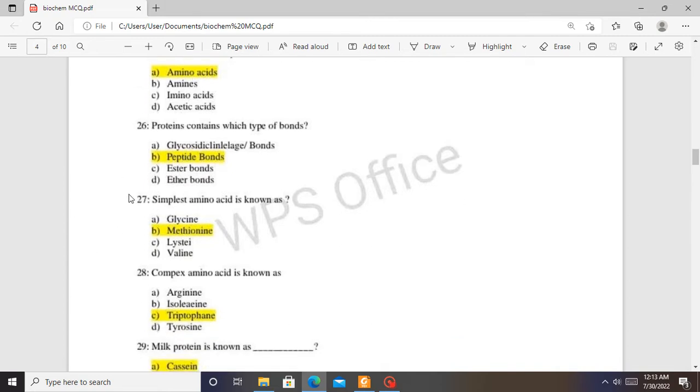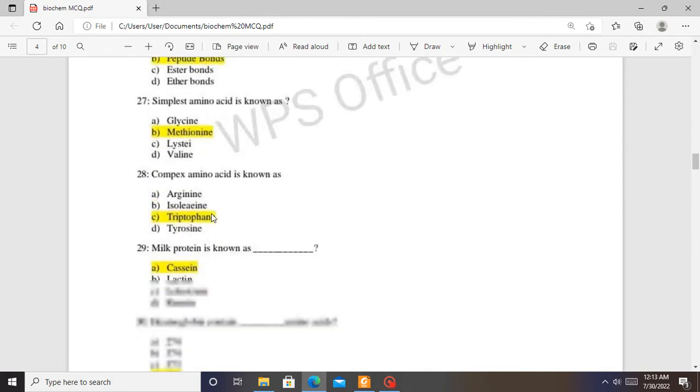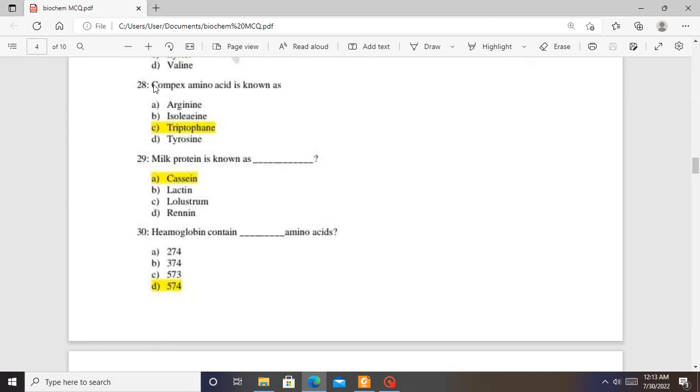So peptide bond. The simplest amino acid is known as, so the simplest amino acid is glycine. So this one, the answer is wrong. The answer is A, glycine. Glycine is the simplest amino acid. Complex amino acids are known as, so which of these are complex amino acids? Is it arginine, isoleucine, tryptophan, or tyrosine? So the answer is tryptophan. It is made of 2 rings, one being a hexose ring and one a pentose heterocyclic ring. So tryptophan is a complex amino acid.